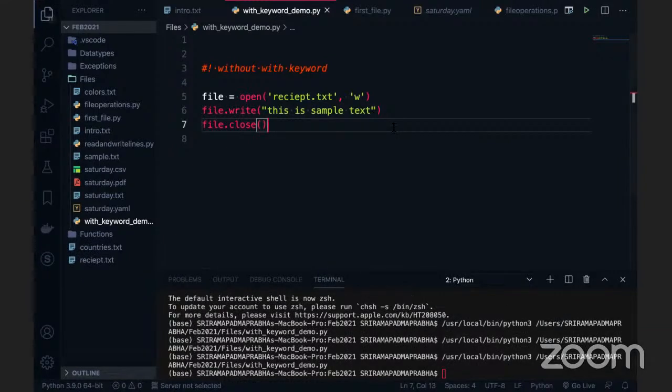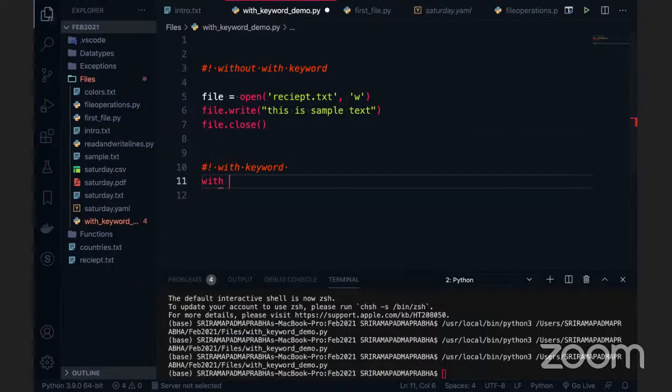But the question that comes to your mind is, how do we check whether the file is opened or not? We have something called the closed attribute. But Python is saying use the with keyword. You don't need to worry about closing the file, Python will take care of it. So I'm going to use the with keyword. If you're not using the close function, Python will take care of it with with.